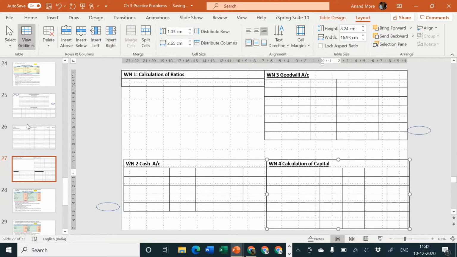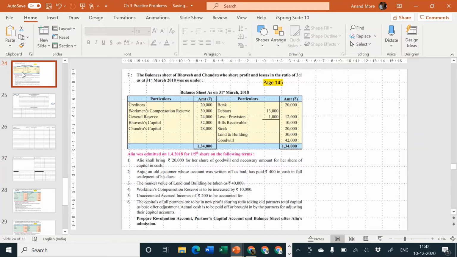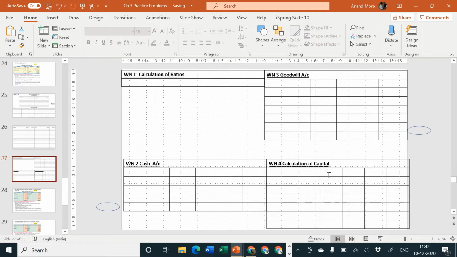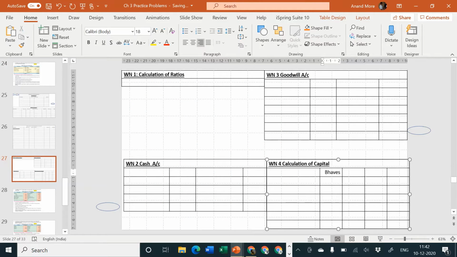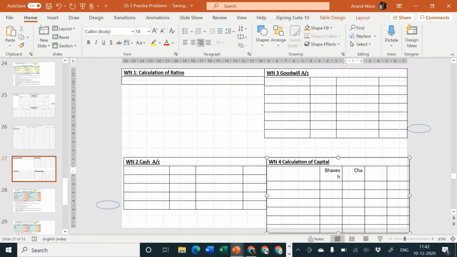The names of the partners are Bhavesh, Chandra and Alia, and then there is total. Okay, Bhavesh, Chandra, Alia and total.